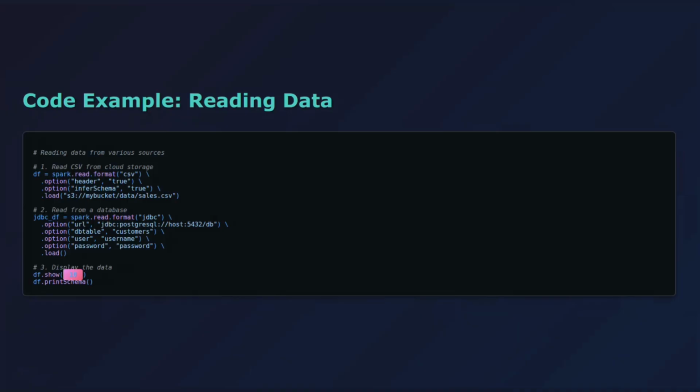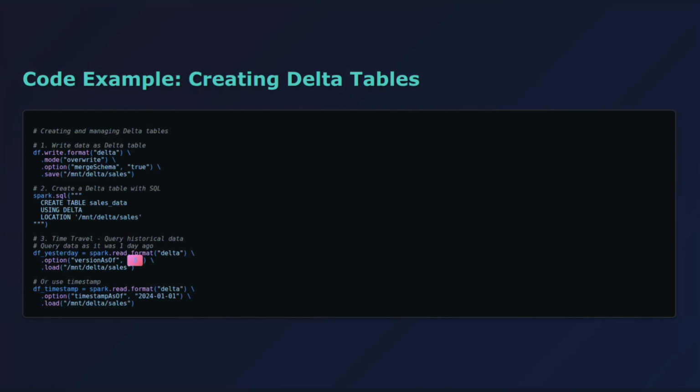Now, let's create a delta table. Remember, Delta Lake gives us those ACID transaction guarantees. This code reads our CSV data and writes it as a delta table. Notice the overwrite mode and the merge schema option. These are powerful features that let you evolve your data structure over time.